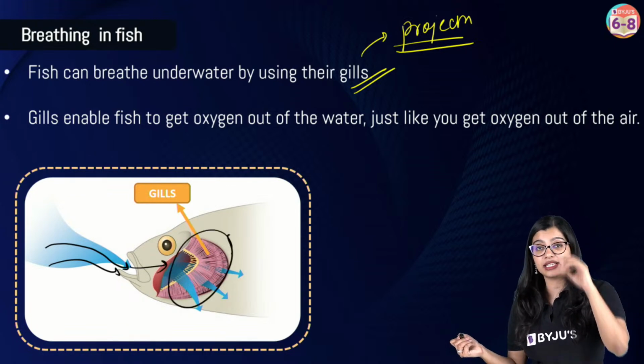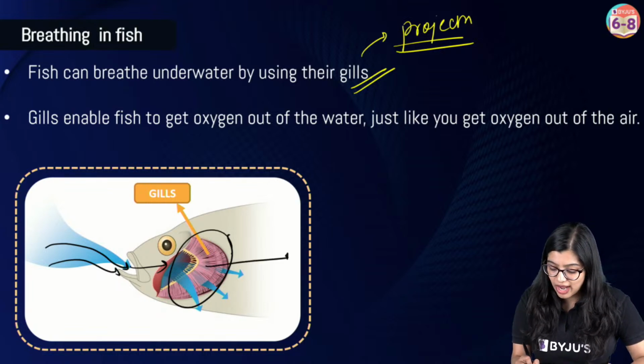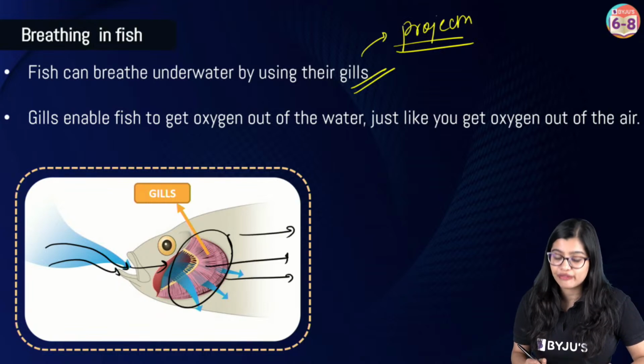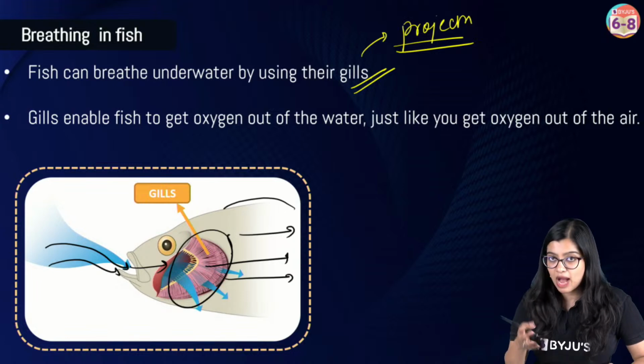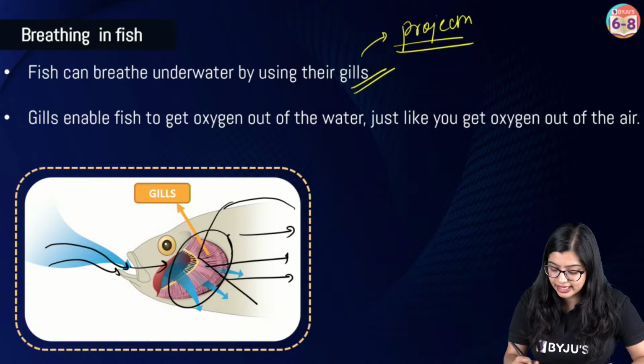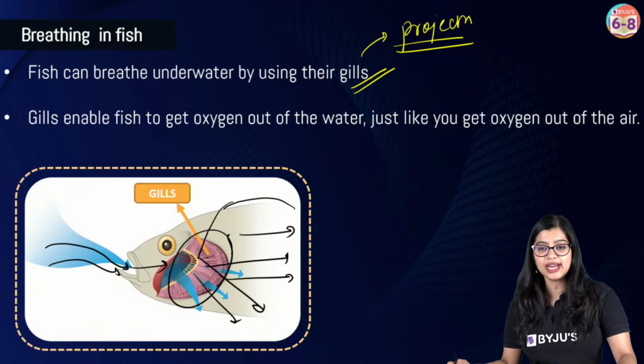Now the gills are richly supplied with blood vessels. So from here they will transport it to different parts, and whatever carbon dioxide is there will come back to the gills and then they will push it out, right?